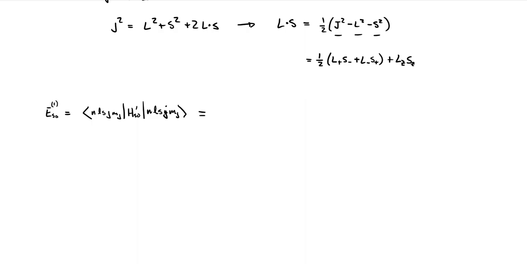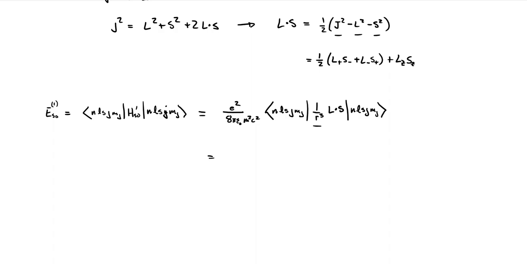We have our Hamiltonian, so we can bring out all our constants, e squared over 8 pi epsilon naught m squared c squared, and we end up with this 1 over r cubed space part, and that L dot S term in the n l s j m_j states.